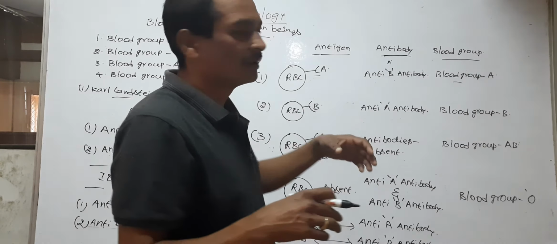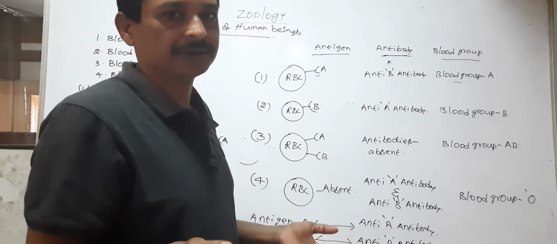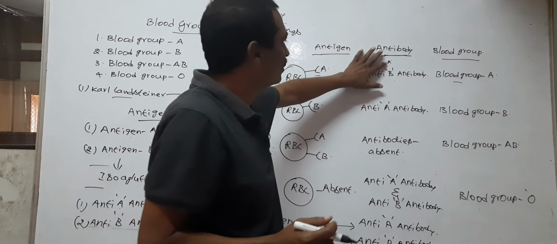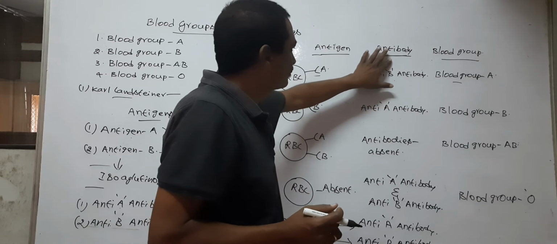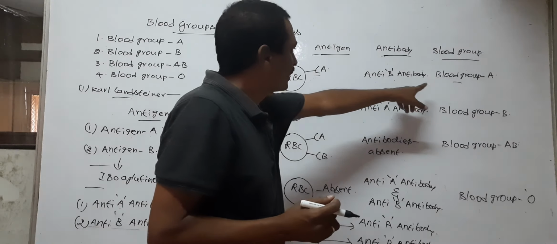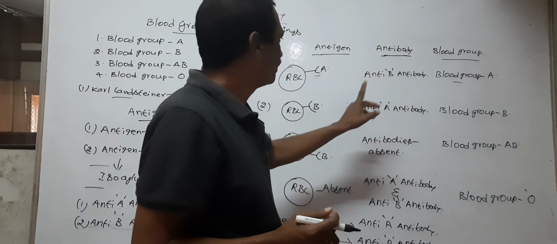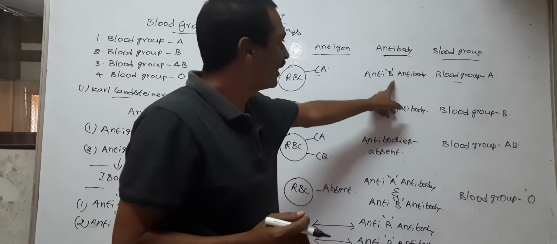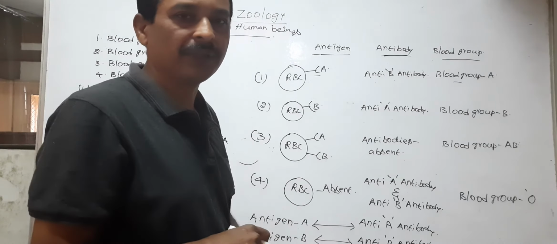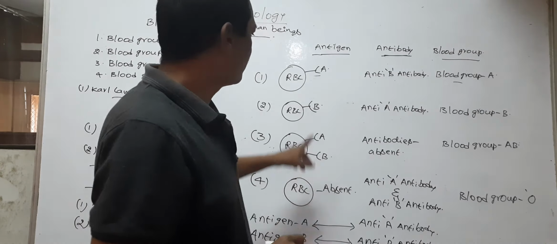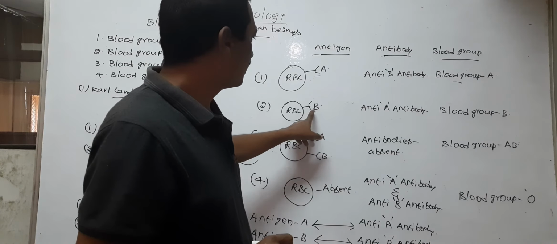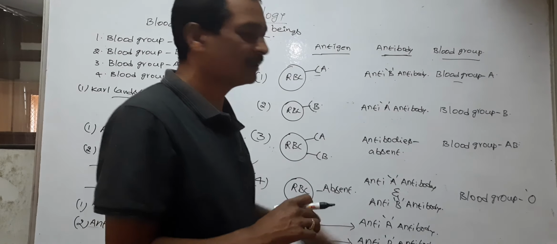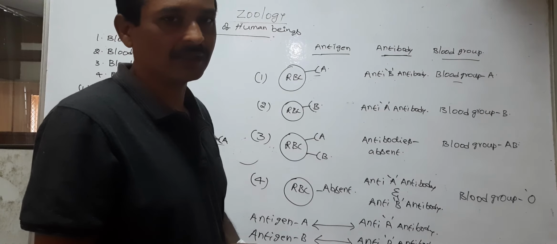So the person can die. So a blood group A person possesses anti-B antibody. Here antigen A does not react with anti-B antibody. In the same way, antigen B does not react with anti-A antibody.